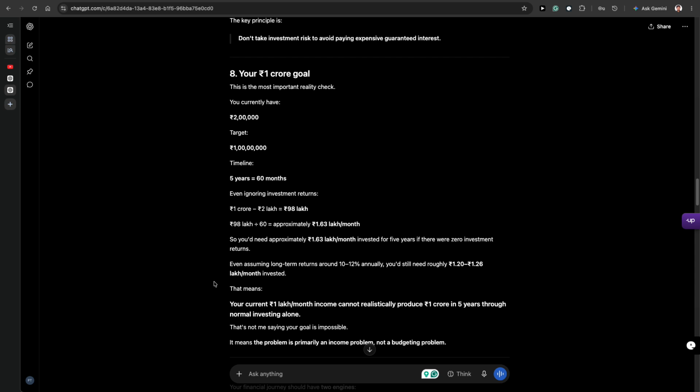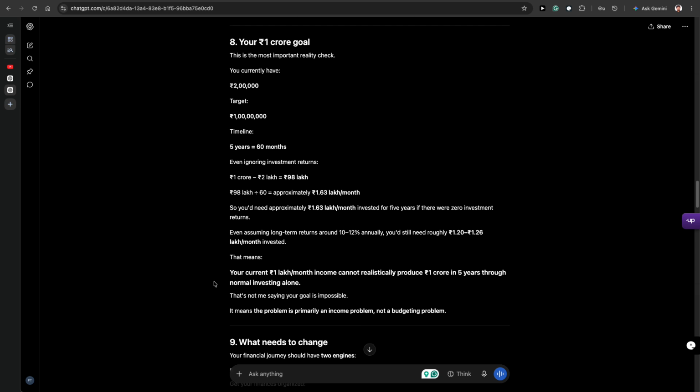So we also have the 1 crore goal. This is the most important reality check. You currently have 2 lakh, the target is 1 crore, and the timeline is 5 years, so 60 months. Even ignoring investment return, 1 crore minus 2 lakh, you need approximately 1.63 lakh per month. So you need approximately 1.60 lakh per month of investment for 5 years if there were zero investment return.